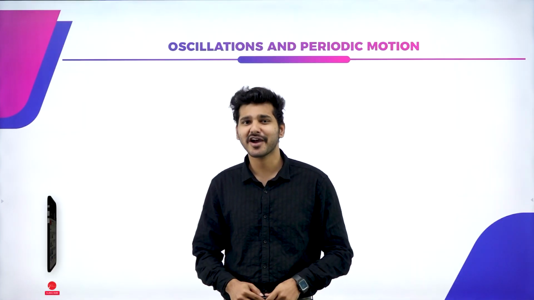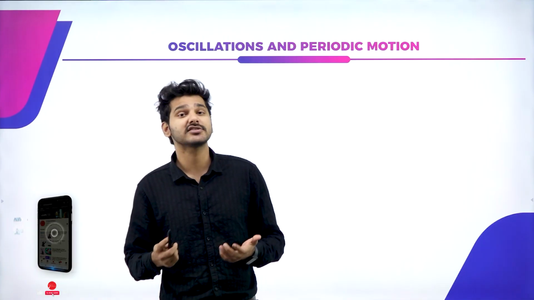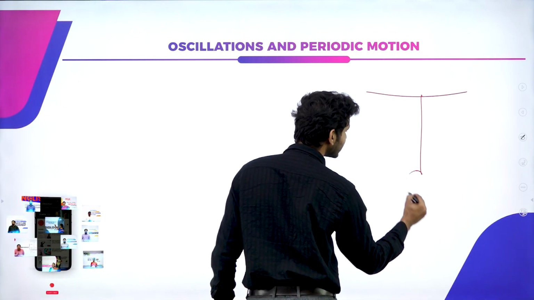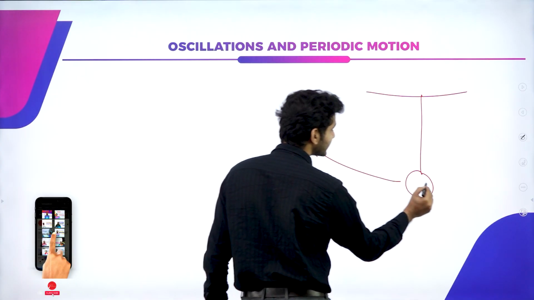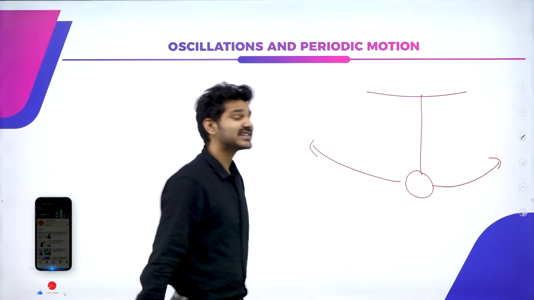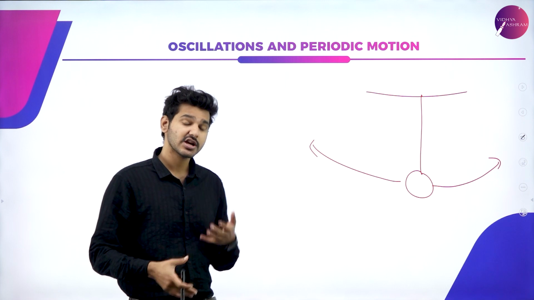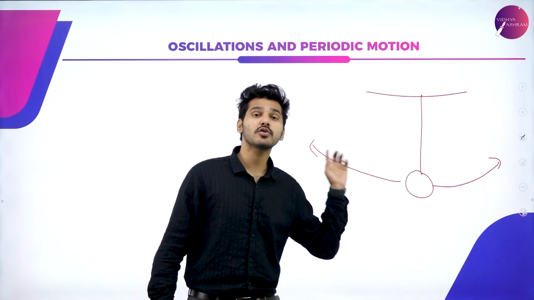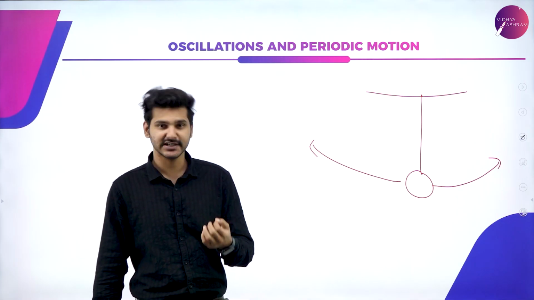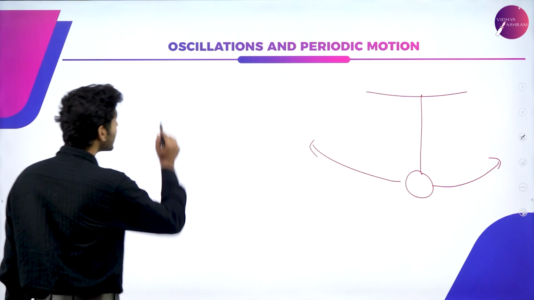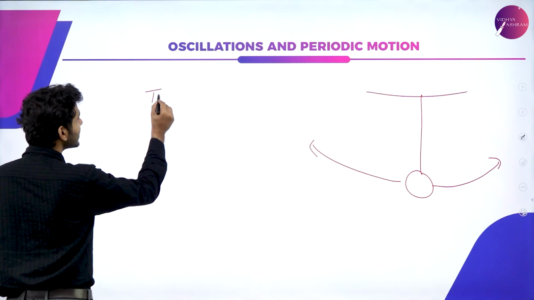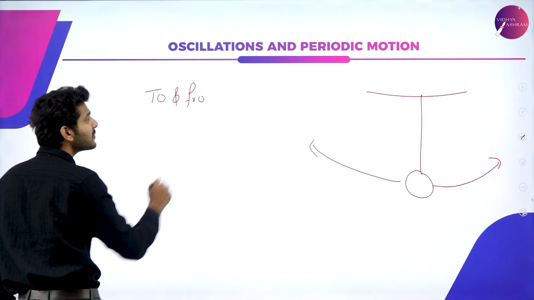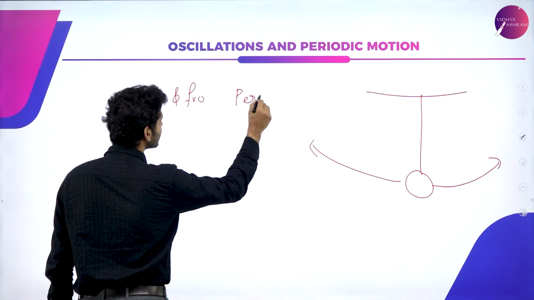So the first thing you have to know is what exactly an oscillation is. You might have seen a pendulum which is oscillating from side to side. So what exactly is an oscillation? You can actually define oscillation as the to and fro motion which is periodic in nature. So you can actually say that oscillation is nothing but the to and fro motion which is periodic in nature.